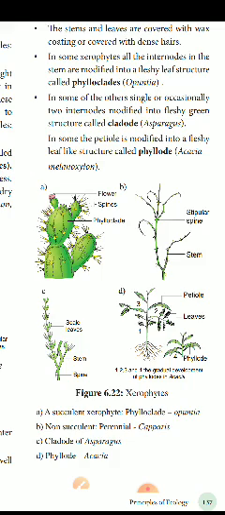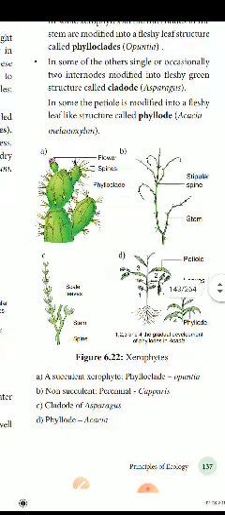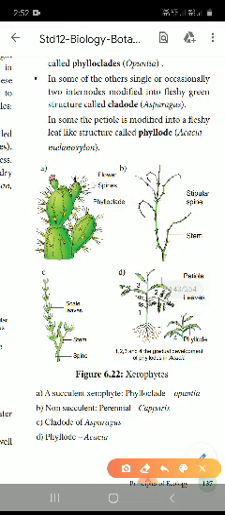So first, A is a succulent xerophyte. It is the Opuntia plant, you know that. And the non-succulent is perennial Capparis, the cladode is of Asparagus and the phyllode is Acacia. Okay, these are the examples. So the gradual development of phyllodes in Acacia is a different method. The remaining part we will see in the next class. Thank you.